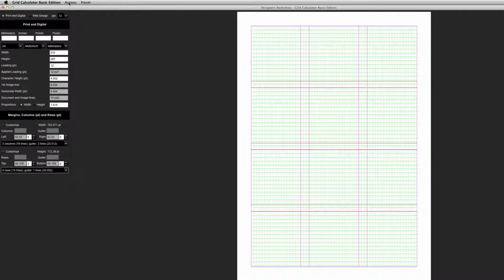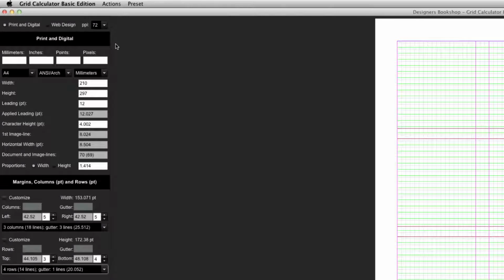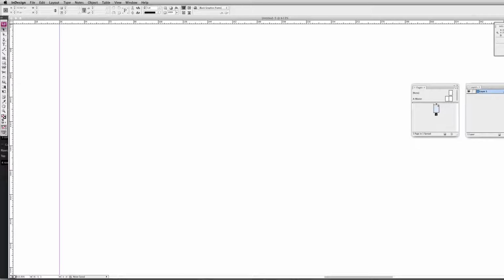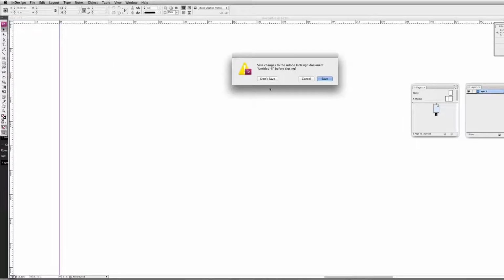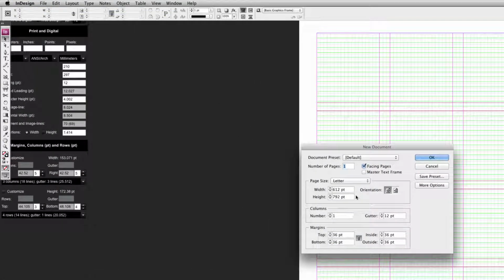So after you've set up your layout in the Grid Calculator Basic Edition, you can go to Actions, Copy Values. Now you have all the information that you need to set up your grid in Adobe InDesign. So let's go back to InDesign here. I'm going to select A4. File, New Document, A4. Or if you set up your custom size, you can just enter that in the width and height here. I'm going to unlink these, and I'm going to set our margins to 0. Press OK.